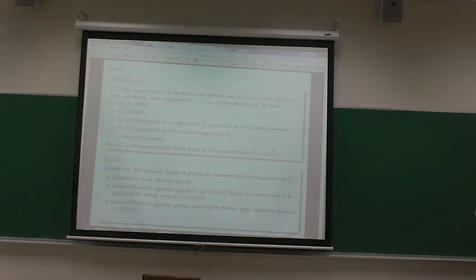Can you check algorithmically whether it fits into one of these cases, if it's one of the types?